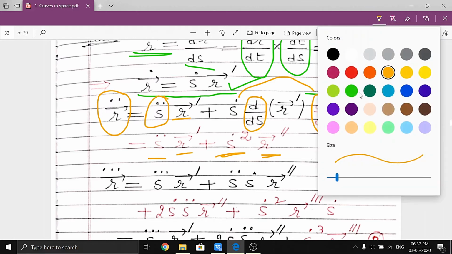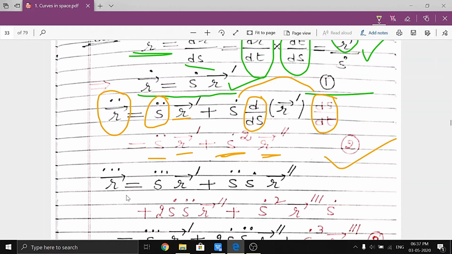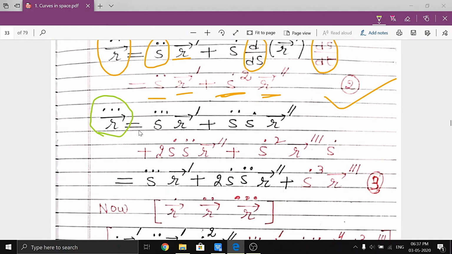Now in the case of r triple dot, clear? Now again we differentiate equation number 2 with respect to t. Here we again use the product rule. First differentiate this, no problem, this is simply s triple dot, and this r dash stays as it is.